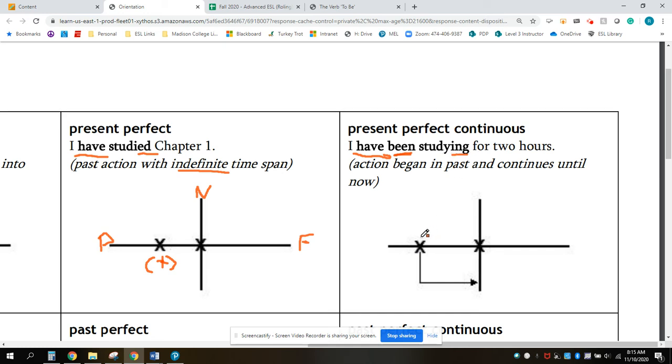So this verb tense is used when an action began in the past and it's still in progress. It's not completed. And so maybe I started writing a book 2 years ago. I'm not finished with the book, but I'm still working on it. So I might say, I have been writing this book for 2 years. He, she, it, we use has. He has been writing his book for 2 years.